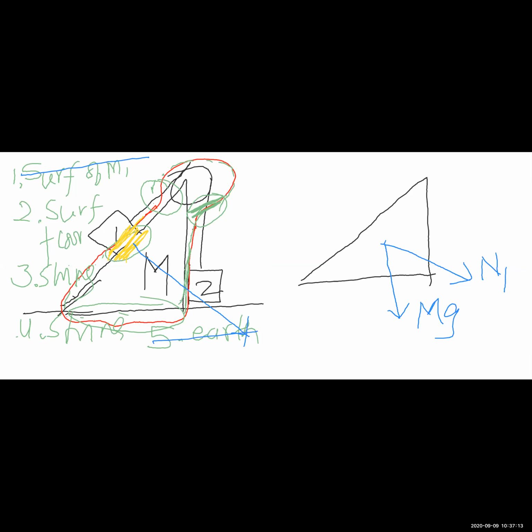Surface of the floor normal reaction कहाँ से लगाएगा? Surface of the floor normal reaction ऐसे लगाएगा. हाँ, let me call it N2. So the surface of the floor is applying a normal reaction which is perpendicular to these yellow lines.